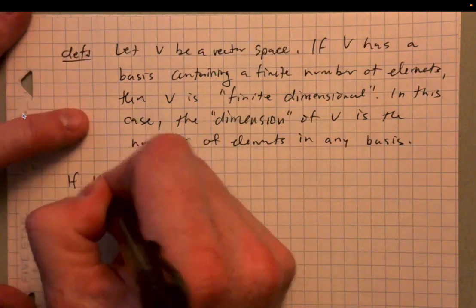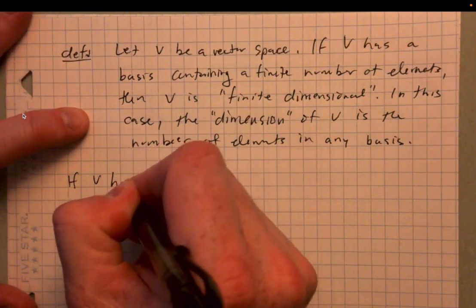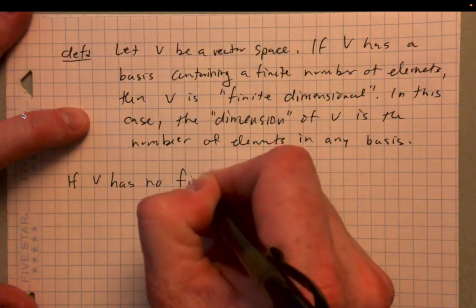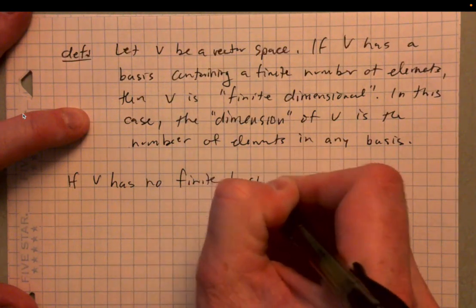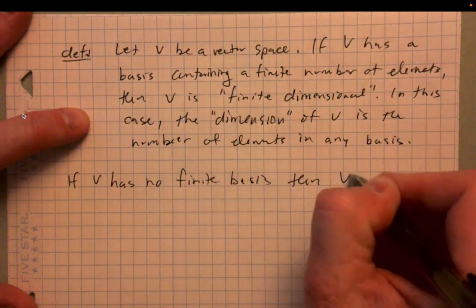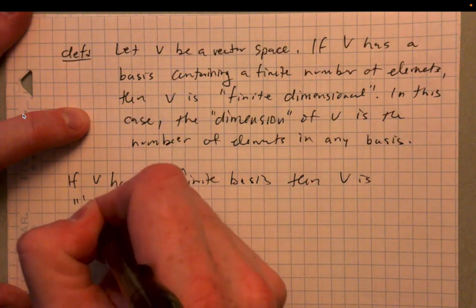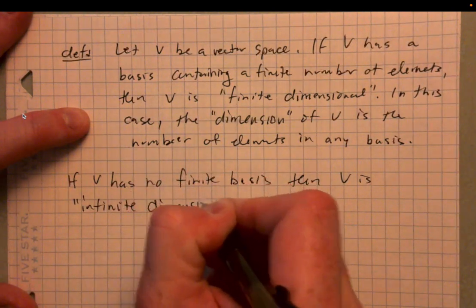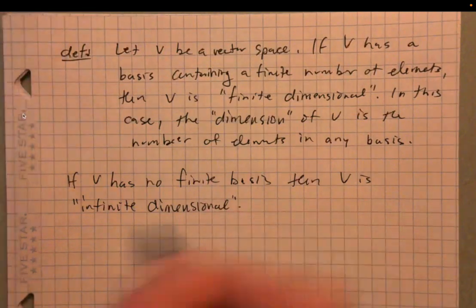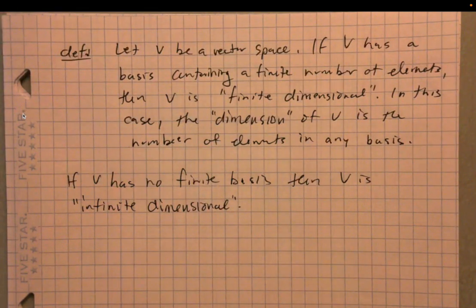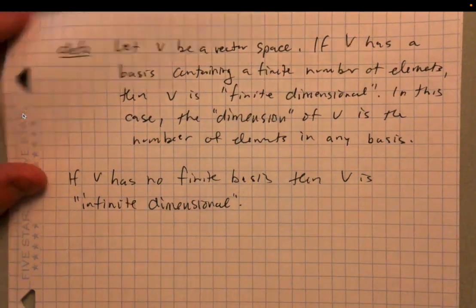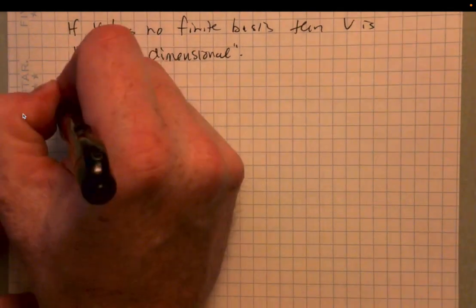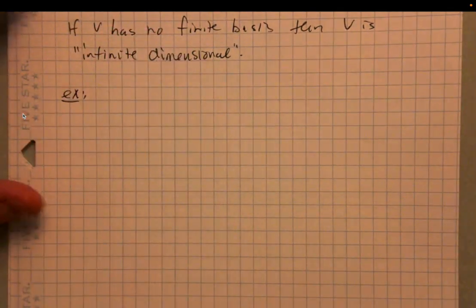If V has no finite basis, then V is infinite dimensional. Okay, perfect. All right, let's see some examples. Make sure we can visualize this on demand.